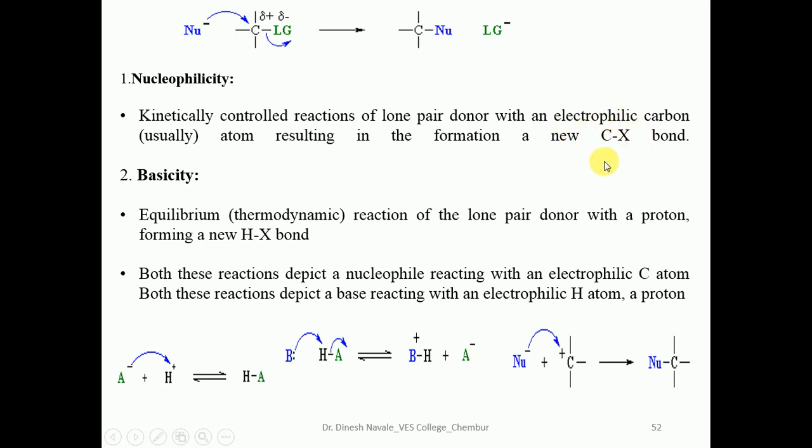which gives the formation of a C-X bond. And basicity is what? It is in terms of the proton. So the basic difference between nucleophilicity and basicity is that nucleophilicity is the kinetic term, whereas basicity is the thermodynamic term. Nucleophilicity is carried out with respect to the electrophile, whereas basicity is carried out with respect to the abstraction of the proton.